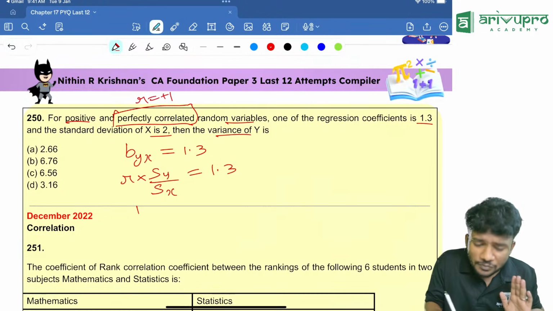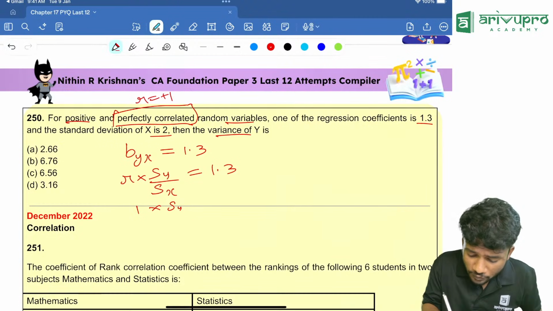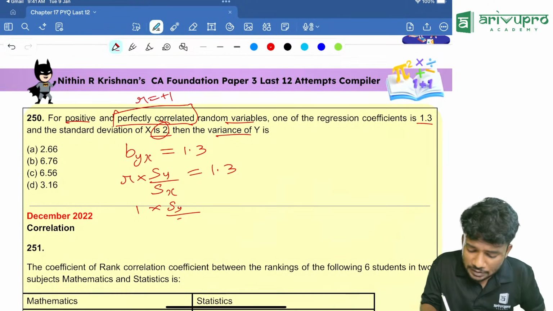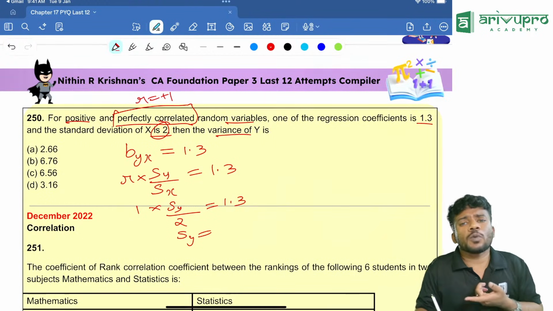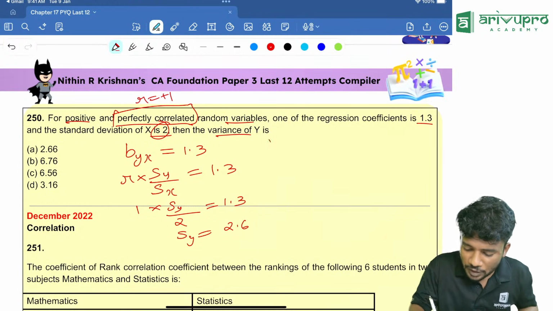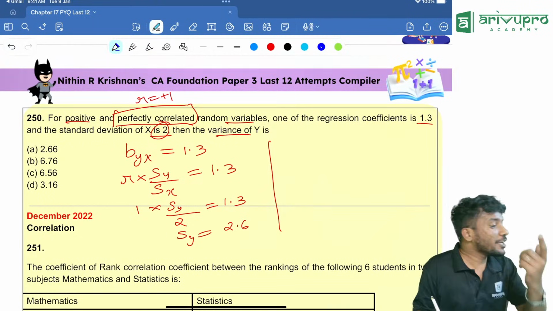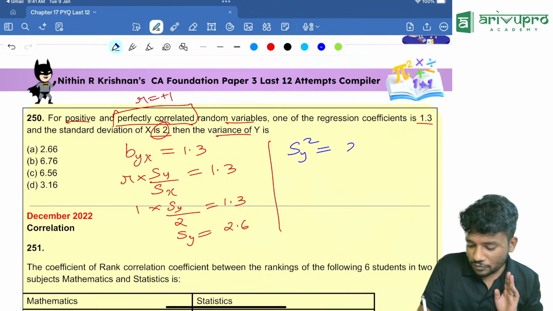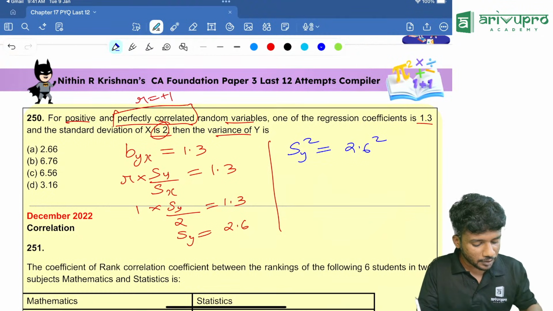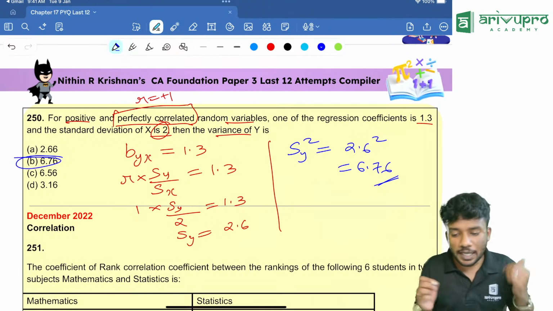People, R value is how much? We are taking it as 1. Then standard deviation of y, we don't know, we will keep it there. Standard deviation of x is 2, which is equal to 1.3. Now find the value of standard deviation of y. Cross multiply. 2 into 1.3 is 2.6. So we got the standard deviation of y. But are they asking for standard deviation of y? No, they are asking for variance of y. That means sy square, which is 2.6 square. Take your calculator, 2.6 square is 6.76. Option B is your answer.